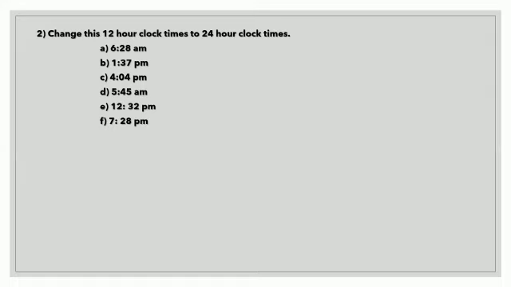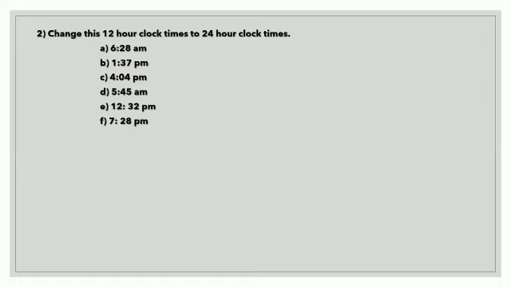After 12 p.m., it's 13, and 13 means 1 p.m. in a 12-hour clock. So in a 24-hour clock, after 12 p.m., it is 13, 14, 15, and goes on to 24. That's why we call it a 24-hour clock time.